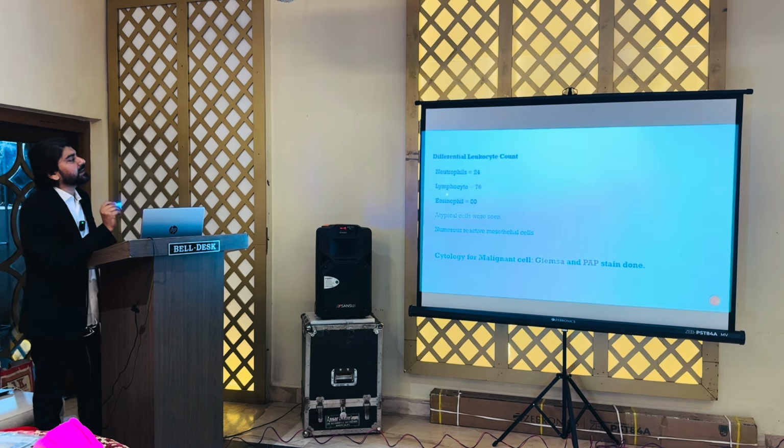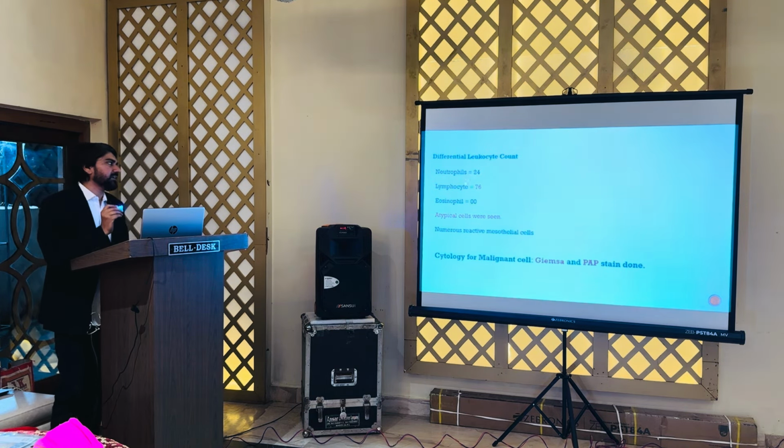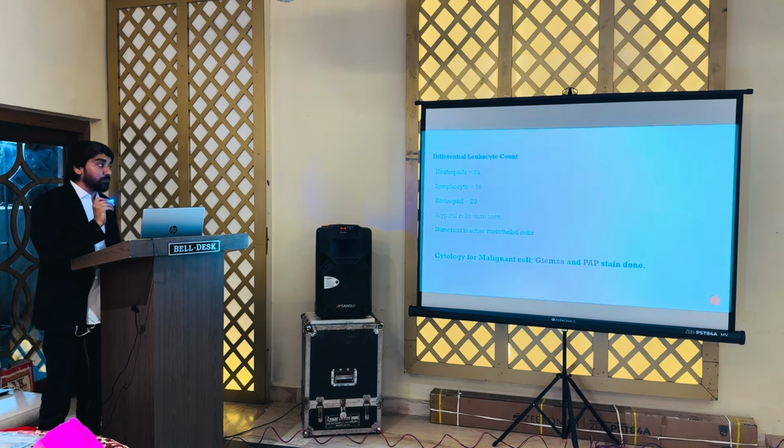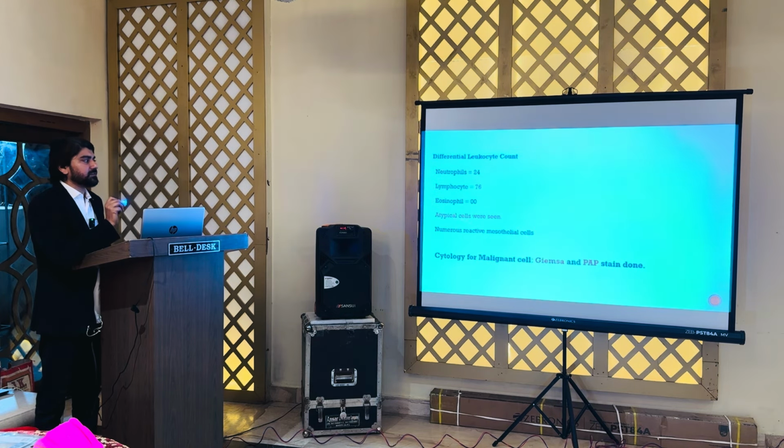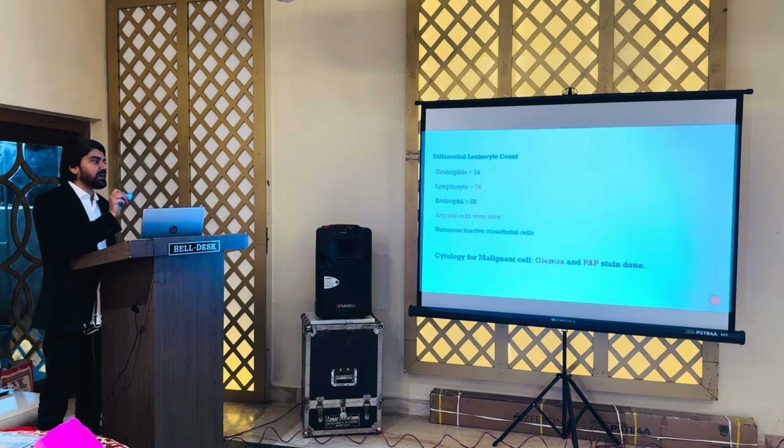In the differential leukocyte count, nothing significant, lymphocytes were raised, but the important point here is that atypical cells were seen. Whenever atypical cells are seen in the smear, we have to confirm whether these are reactive mesothelial cells or malignant cells, because atypical cells have to be cleared out. So, we applied special stains, like Giemsa and PAP stains, to confirm the malignancy.